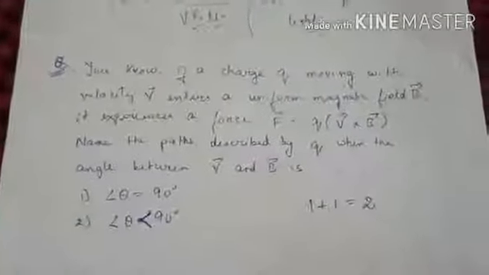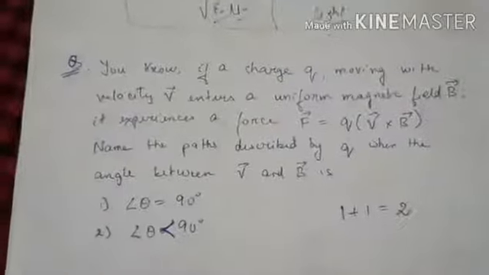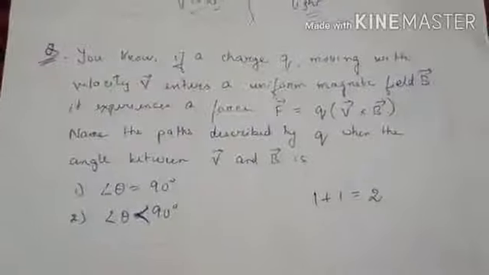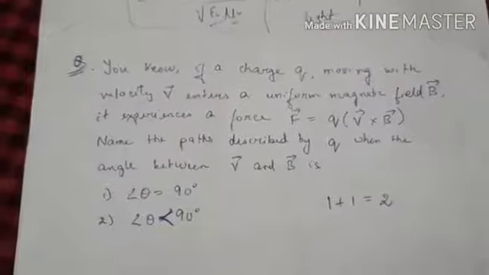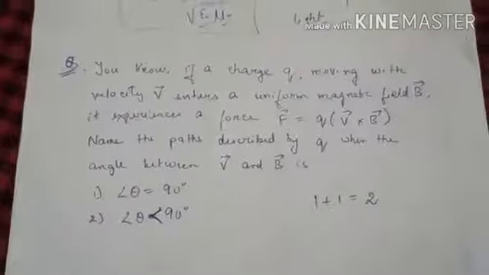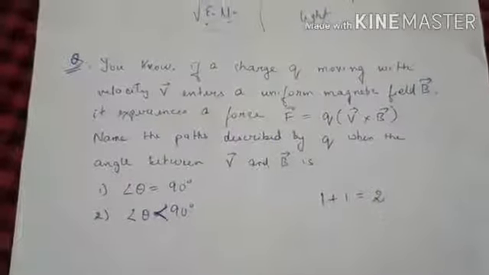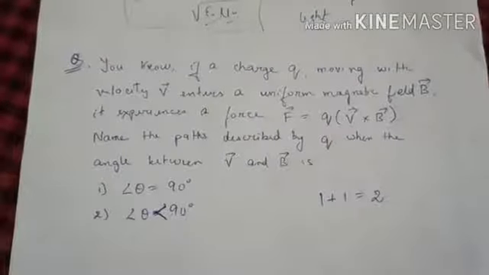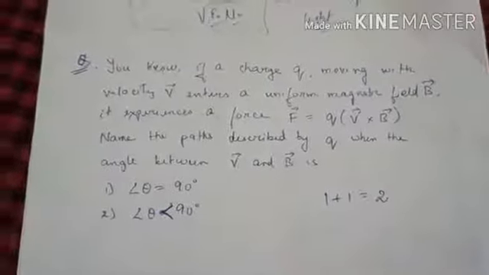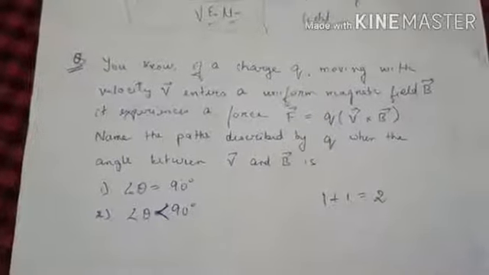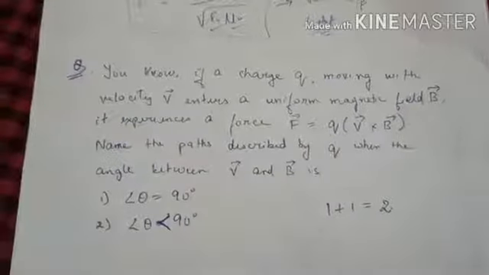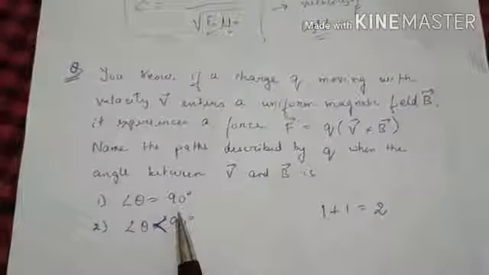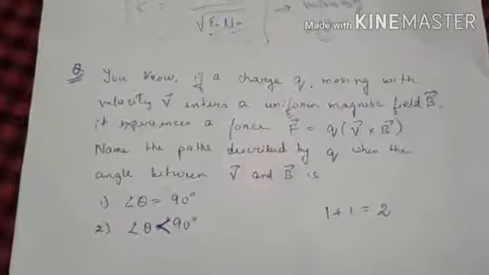So we know that if a charged particle moves with velocity v inside a uniform magnetic field b, a force will be exerted on the charged particle, which is the magnetic Lorentz force F equal to q into v cross b. The question asks us to name the path traveled by the charged particle under two conditions: when the angle between v and b is equal to 90 degree, and when the angle between v and b is less than 90 degree.